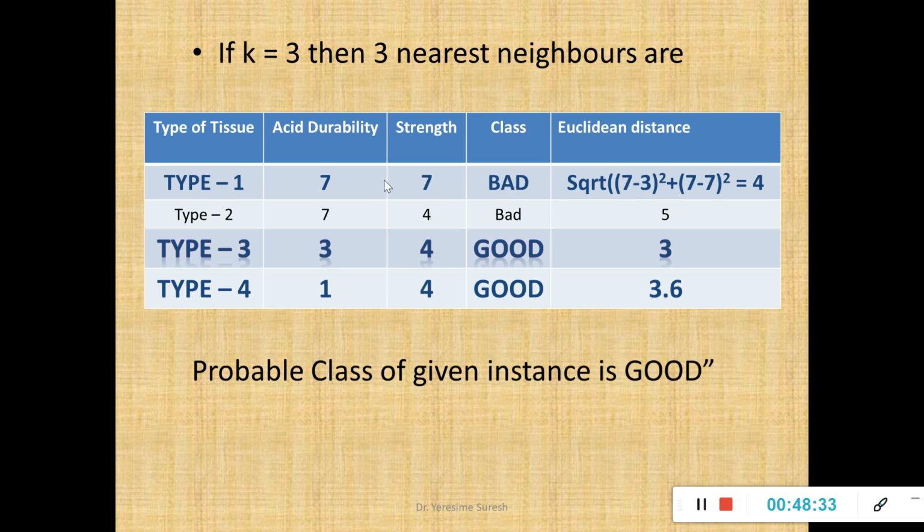But I apply the concept of majority voting. When I apply majority voting, there are two instances with class label good and one instance bad. So good is appearing twice, bad is appearing once. So the probable class of the new instance will be classified as good.